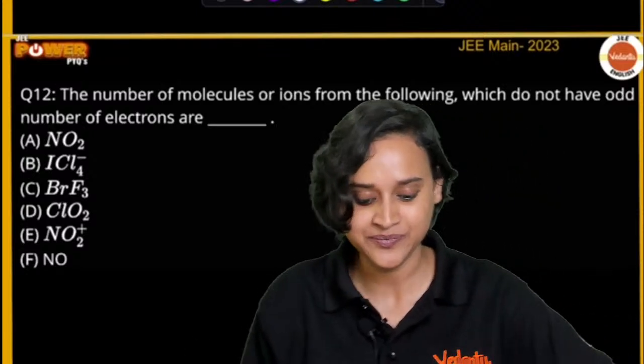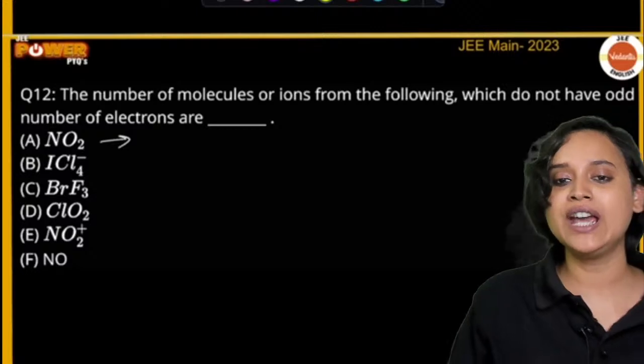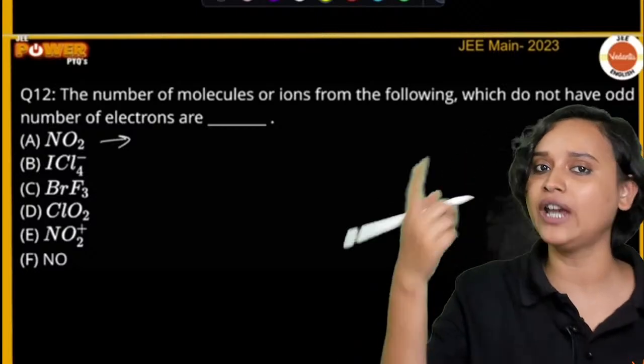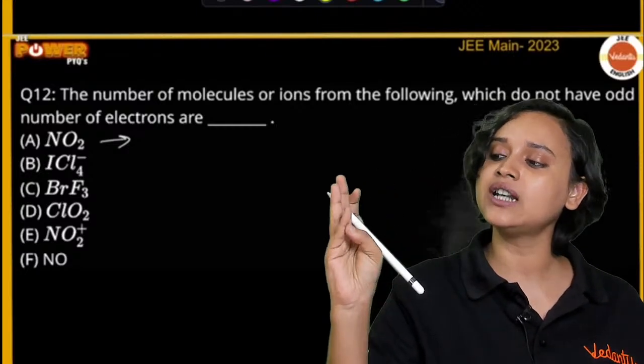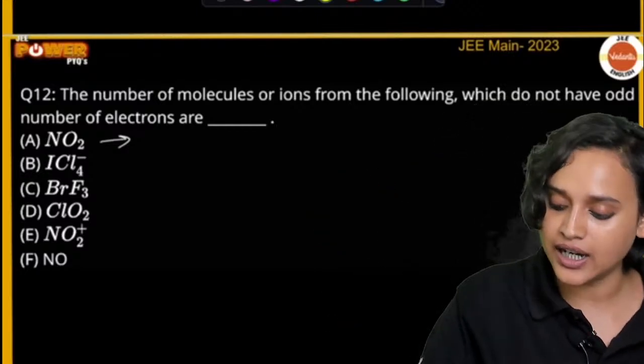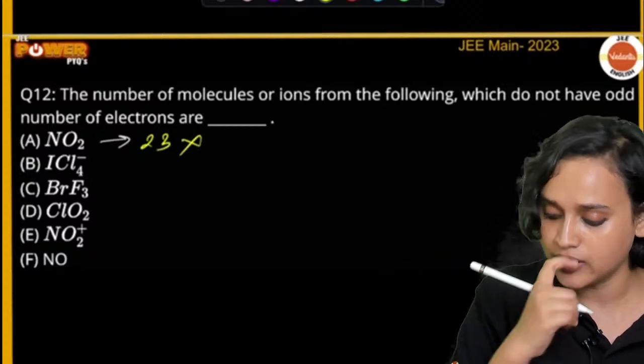Let us calculate. For NO2, you have 2 oxygens, so 2 into 8 is 16, plus 7 is 23 electrons. That means this is odd. This is not going to be the answer.